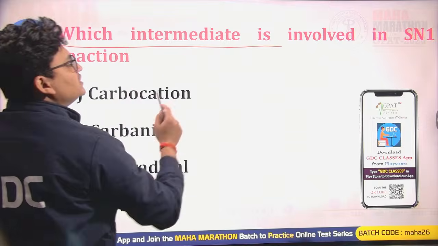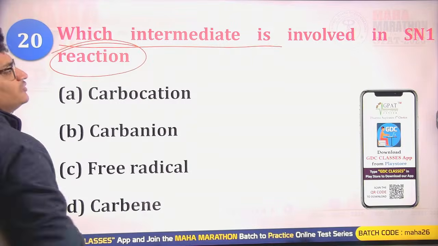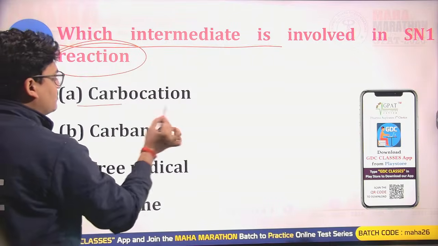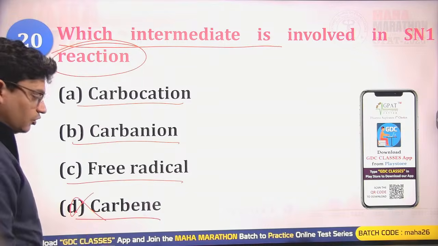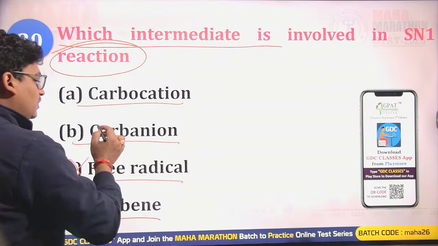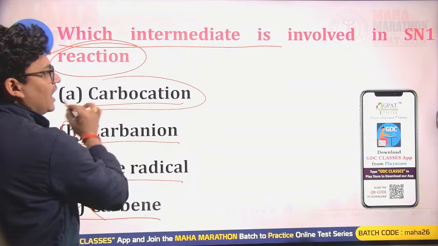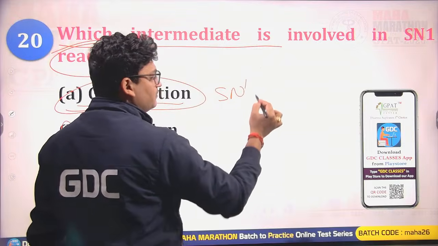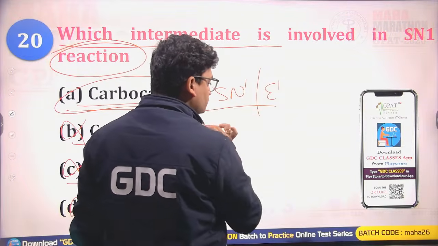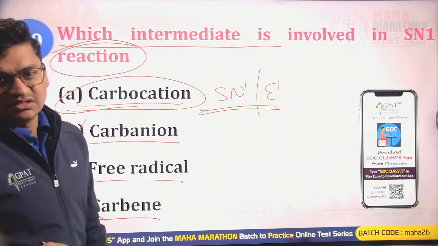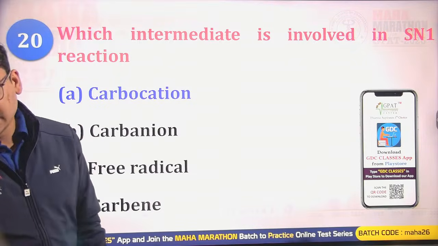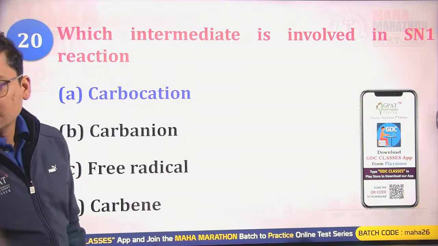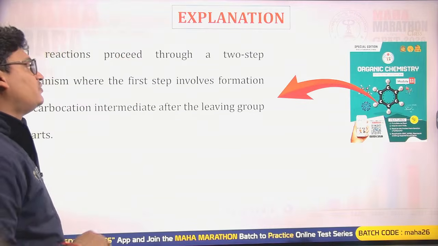Which intermediate is involved in the SN1 reaction? Carbocation, carbanion, free radical, or carbene? Carbene, no. Free radical, no. Carbanion, no. Whether you have SN1 or E1, for both reactions the intermediate formed will be the carbocation. So A will be your right answer for this question.